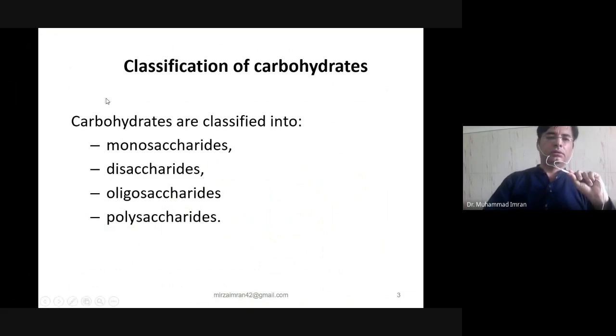So, first of all, we will discuss the importance of carbohydrates. Carbohydrates are one of the most abundant organic compounds present in this universe. If you look at the total organic content, 50% is made by cellulose.